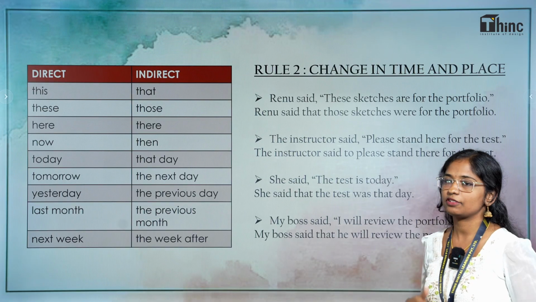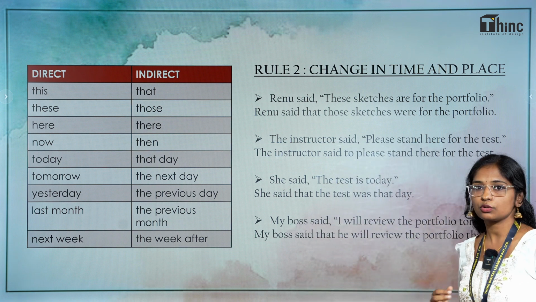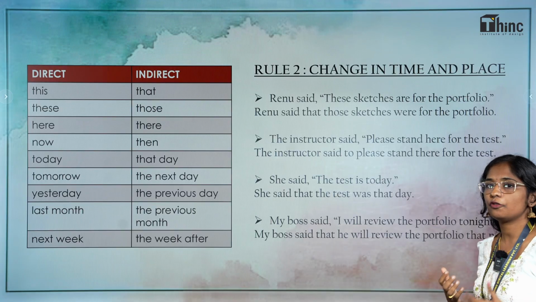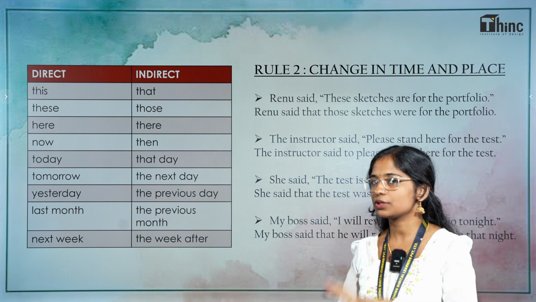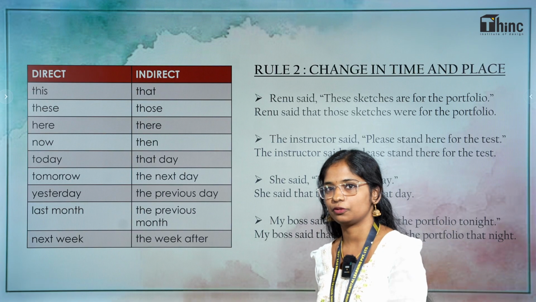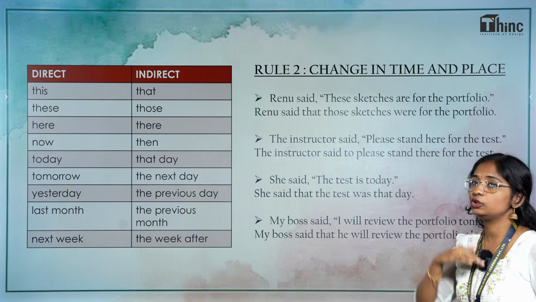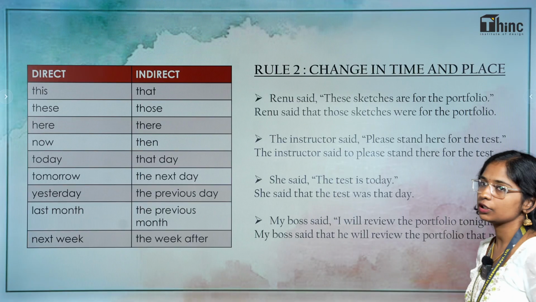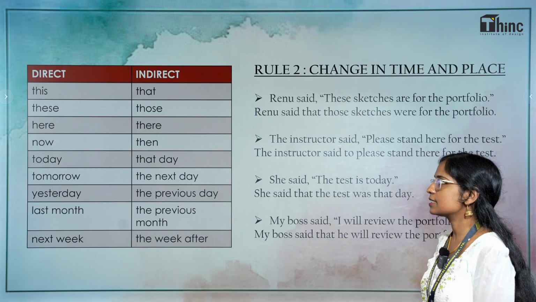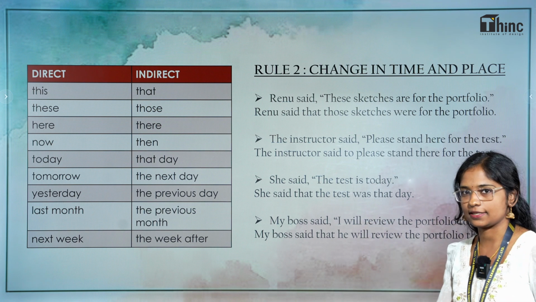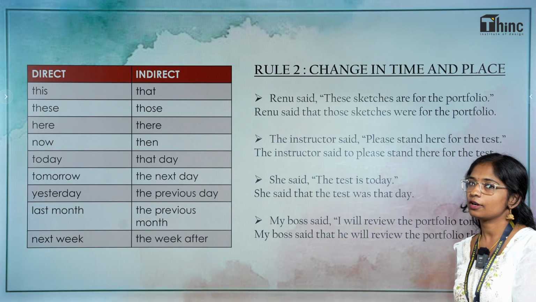The second rule is that there will be a change in time and place as well. Look at the example here. Renu said, "These sketches are for the portfolio." There might be some sketches with her and she's looking at those sketches and saying, these sketches are for the portfolio. But in reported speech, what does it become? Renu said that those sketches were for the portfolio. So, these became those. Next, the instructor said, "Please stand here for the test." Here becomes there. The instructor asked to please stand there for the test.